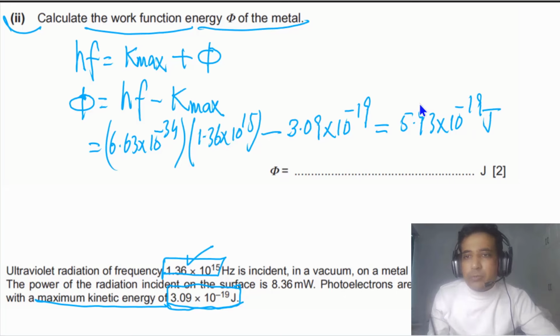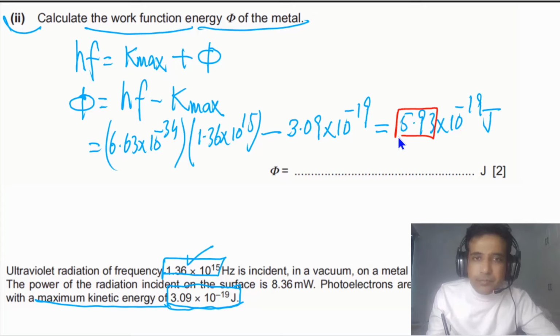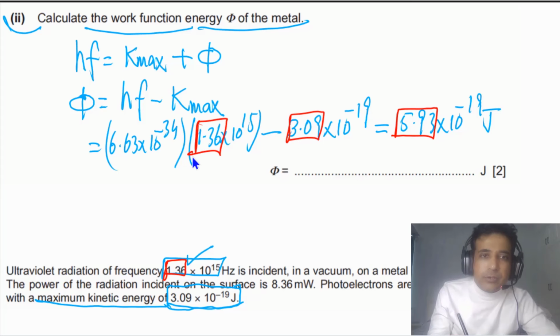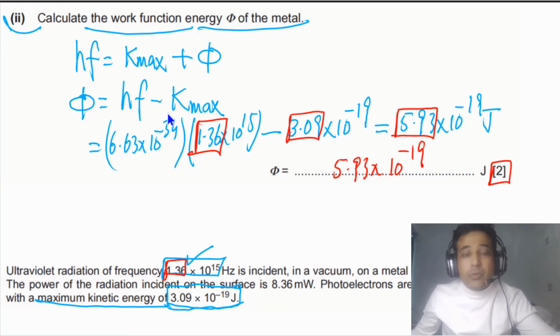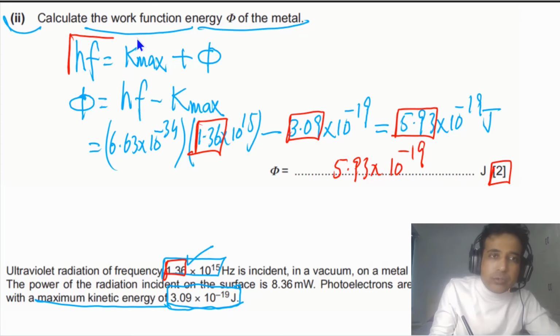Because in the given data, we have 3SF here, we have also 3SF here. So you can see 3SF. So this is our final answer. Simply we can say this is 5.93 times 10 to minus 19 joules. And if you have done this one, you will get 2 marks. Typical question. So this equation is very important for the photoelectric effect. If any question you are not clear, write down this equation and you will be able to figure out the answer.